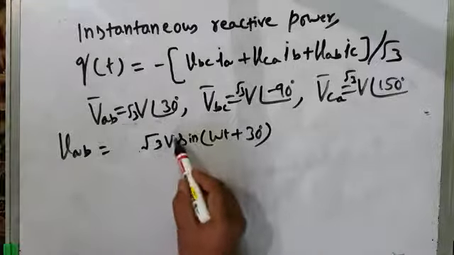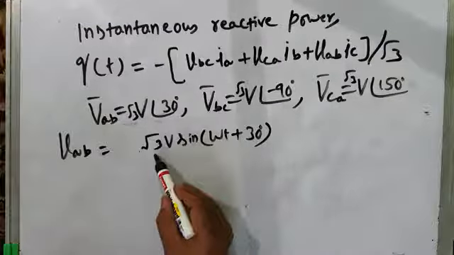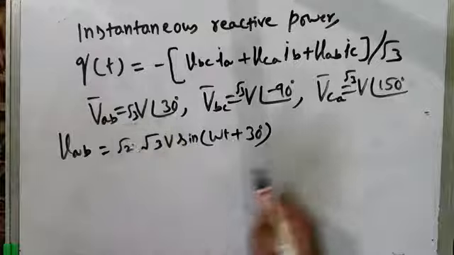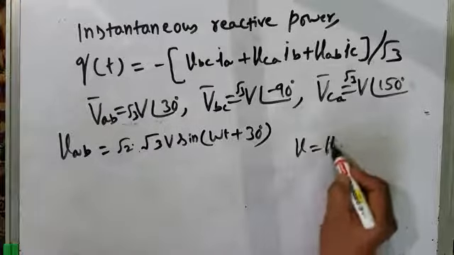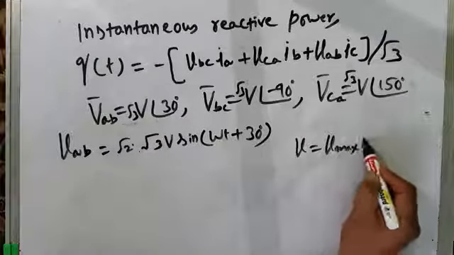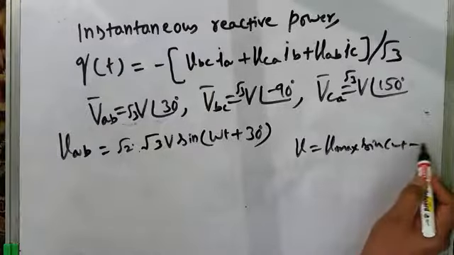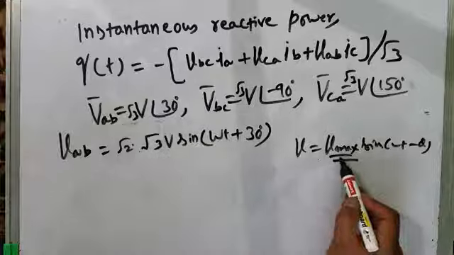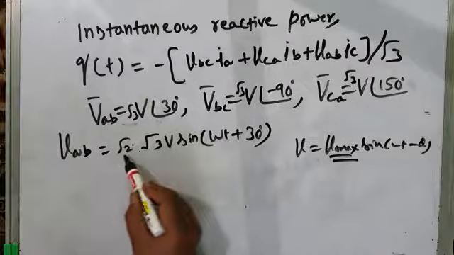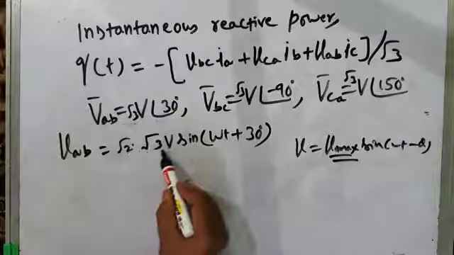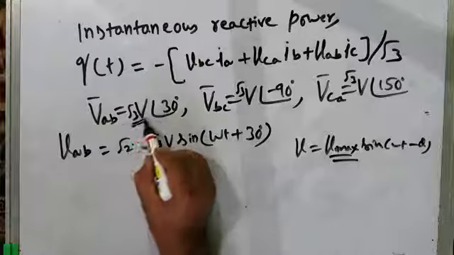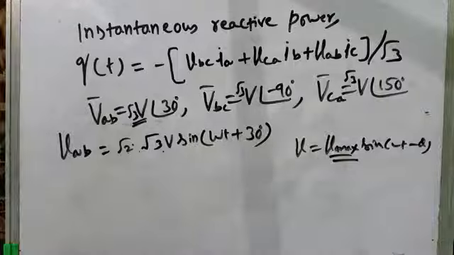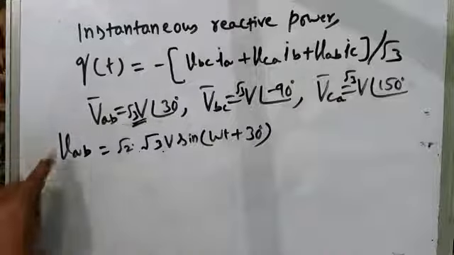And what is this root 3V? It is the RMS value. And if you have to find the peak value, you have to multiply it by root 2, because your voltage is V equal to V max sin omega t. If you have to find V max, you have to multiply the RMS value by root 2. So it is root 2 into root 3V sin of omega t plus 30 degrees. So this is your expression for VAB.